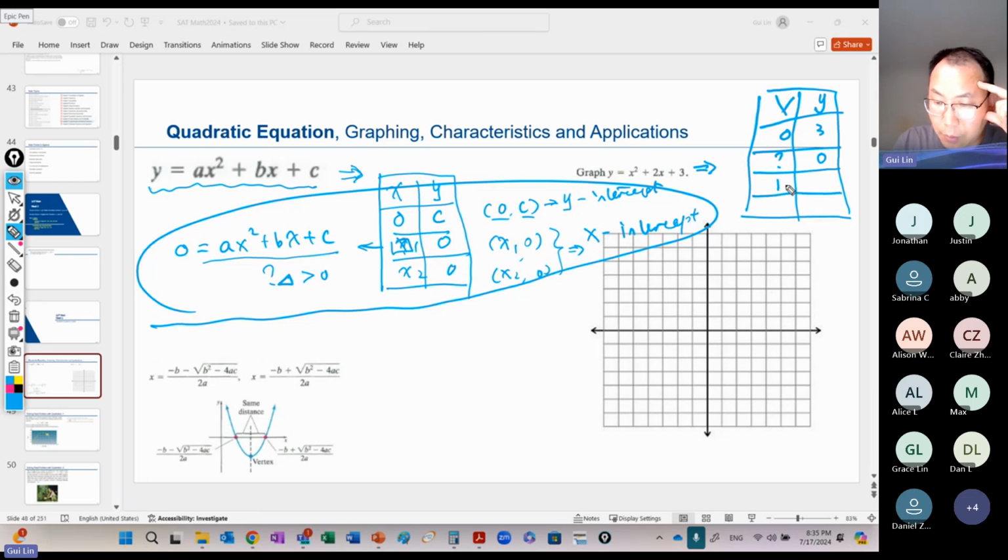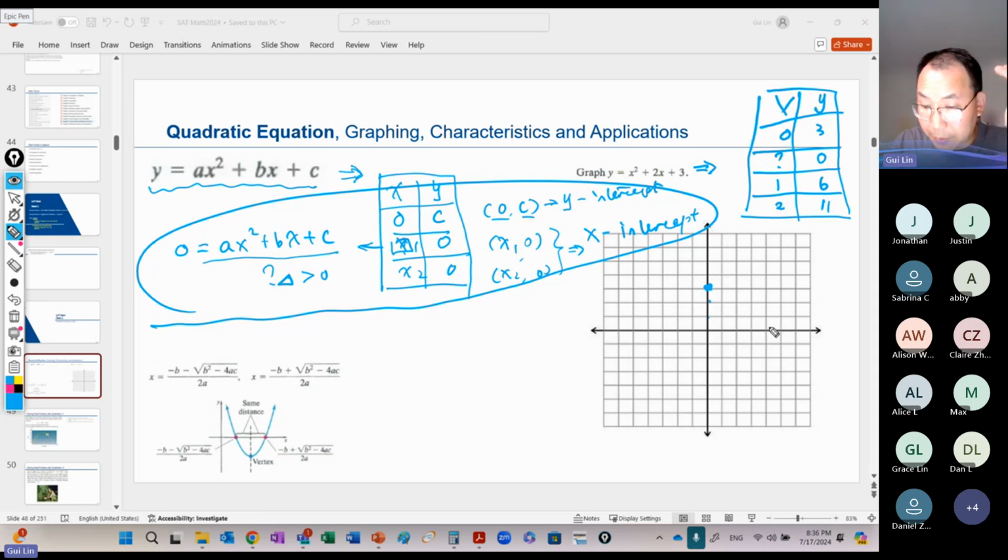When x equals 1, you get 6, right? When x equals 2, 4 plus 4 plus 3, so you get 11. So you can plot the chart here. So 0, 3 is the y-intercept.